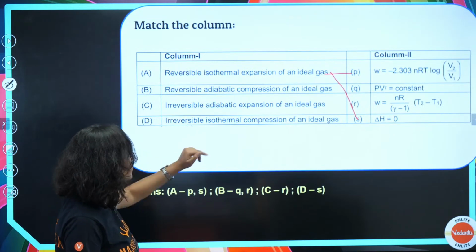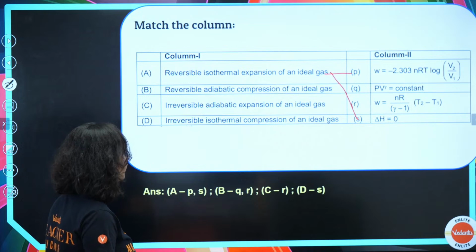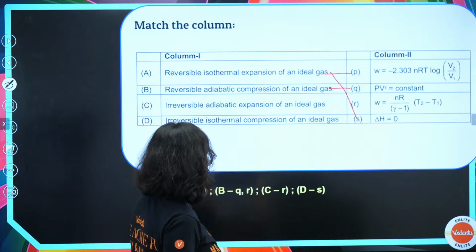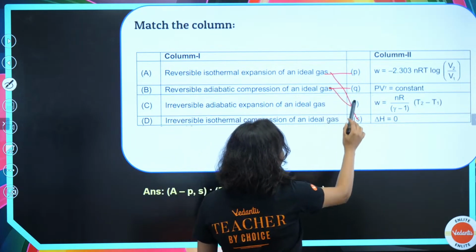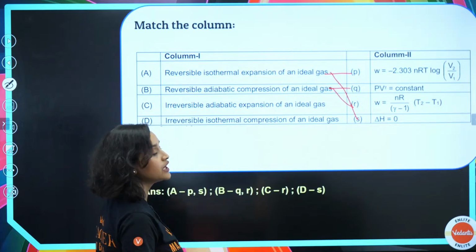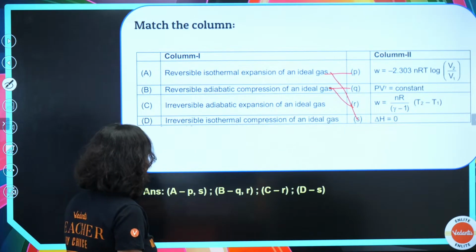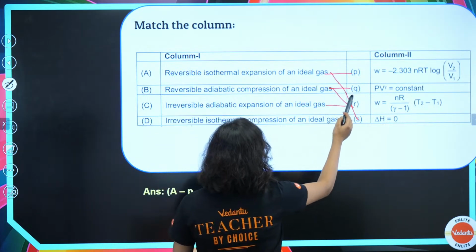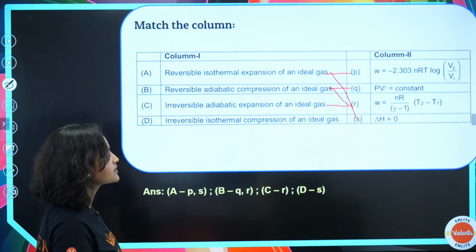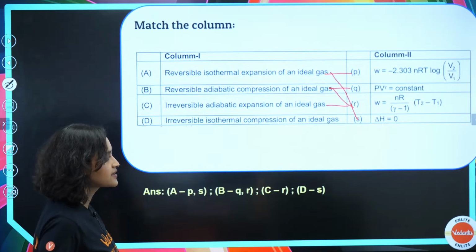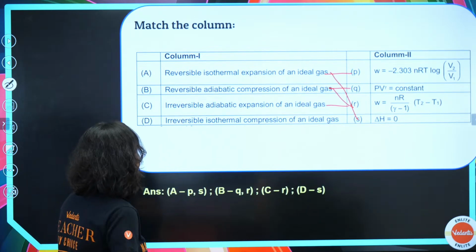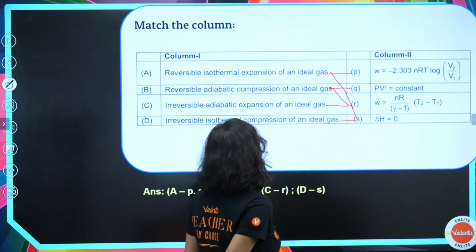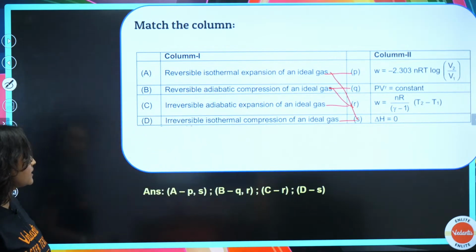Now, reversible adiabatic compression of an ideal gas. It will be PV to the power gamma is equal to constant, and that also means W is equal to nR divided by gamma minus 1, times T2 minus T1. Now, irreversible adiabatic expansion of an ideal gas, that will be R, that is W is equal to nR divided by gamma minus 1, times T2 minus T1. And irreversible isothermal compression of an ideal gas will be delta H is equal to 0. This is what it is, okay?